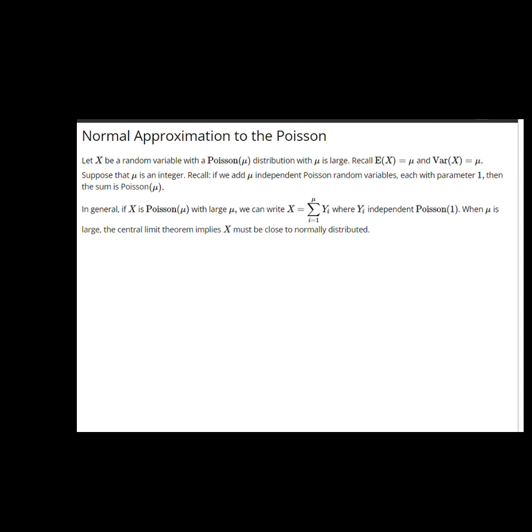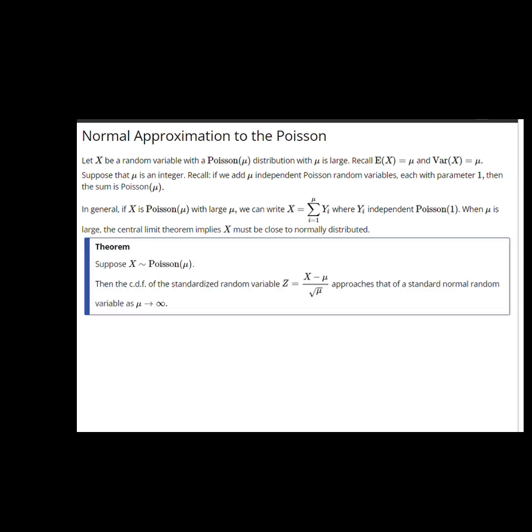And that in turn tells us that X must be close to being normally distributed. In conclusion, the central limit theorem tells us that if X has a Poisson distribution with parameter mu, and I look at the standardized random variable (X minus mu) over the square root of mu, that standardized random variable will approach a standard normal distribution as mu goes to infinity.